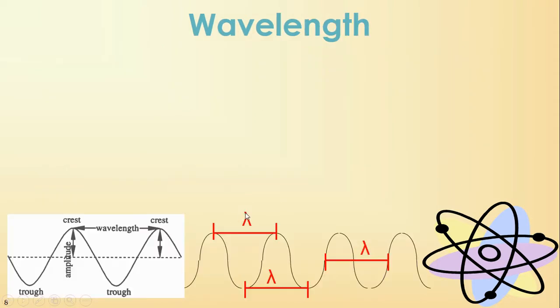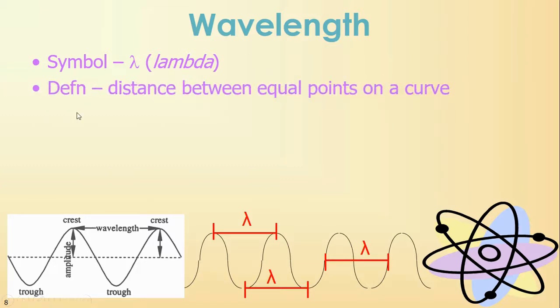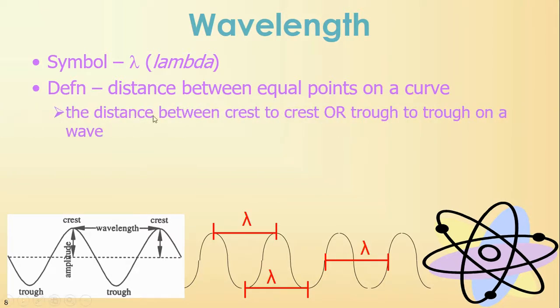Okay, but let's define what a wavelength is. First of all, we denote wavelength with the symbol lambda, this Greek symbol. And a wavelength is the distance between equal points on a curve. For example, the distance between crest, which is the top of your wave, crest to crest, or between your trough to trough, that's the bottom part of your wave.